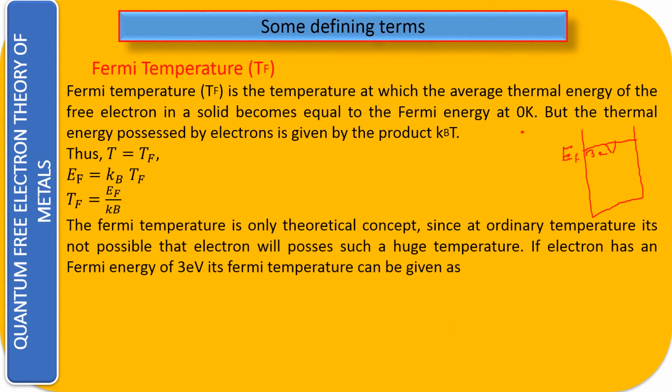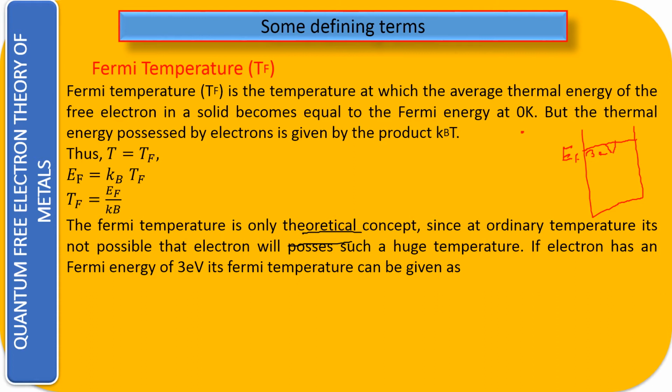The Fermi temperature is only a theoretical concept, since at ordinary temperature it is not possible that an electron will possess such a huge temperature.